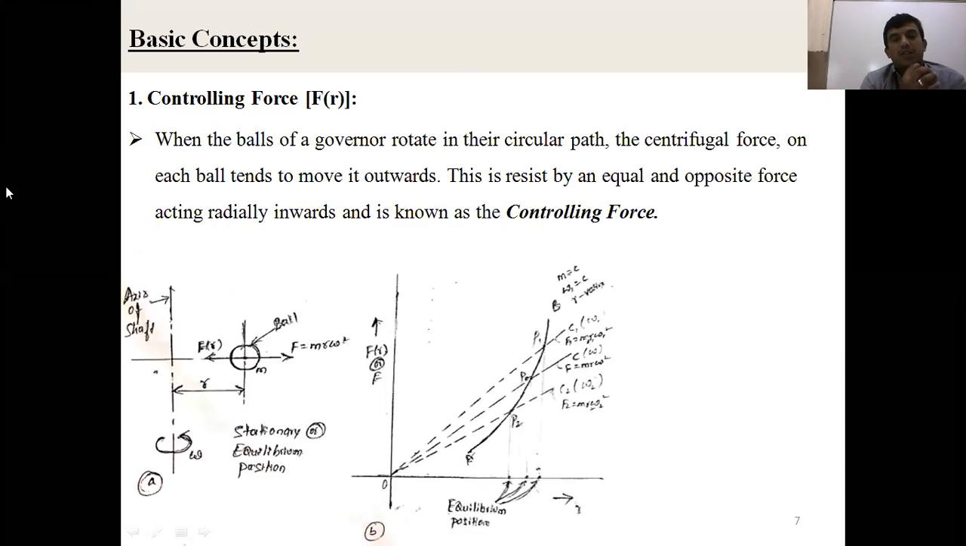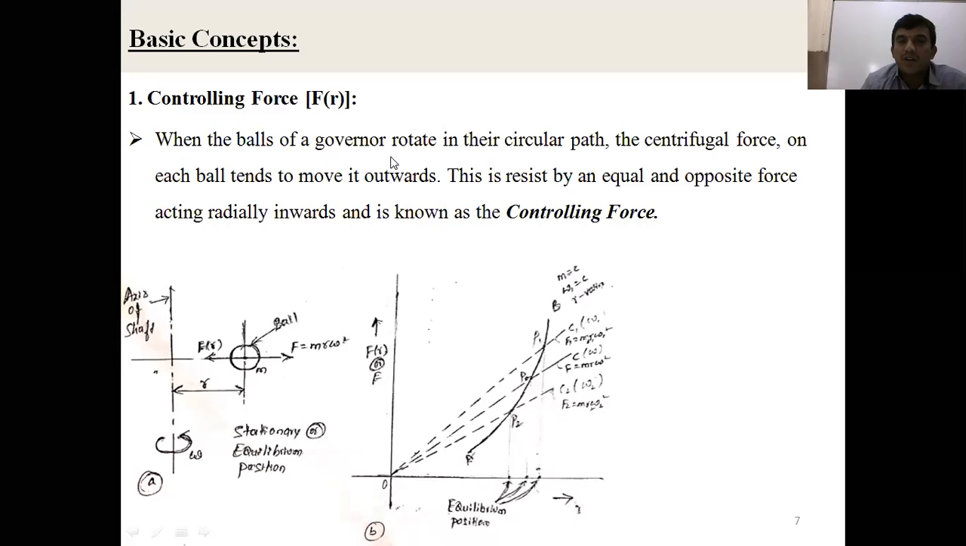As you know, when the governor shaft rotates, the governor balls move radially outward. At the same time, the force generated by the governor ball is a centrifugal force, a force which acts radially outward. The centrifugal force is generated, then I want to stabilize it with an equal force which acts radially inward towards the governor shaft axis. That force, which acts radially inward, is called the controlling force.